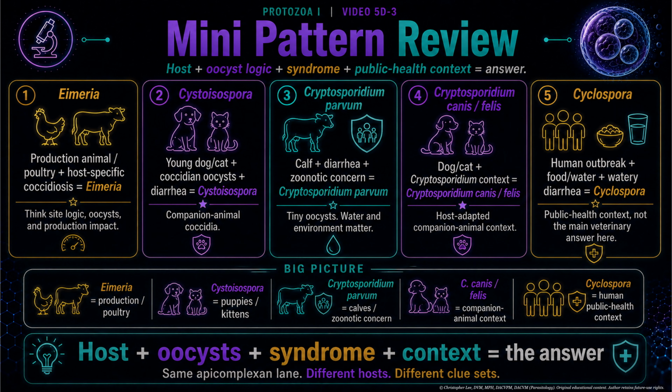Let's review. Production animal or poultry plus host-specific coccidiosis equals Eimeria. Anatomic location helps identify the species. Young dog or cat plus coccidian oocysts plus diarrhea equals Cystoisospora. And don't forget its paratenic potential. Calf plus diarrhea plus zoonotic concern equals Cryptosporidium parvum. Dog or cat, think Cryptosporidium canis or felis. Human watery diarrhea outbreaks through food and water contamination, think Cyclospora.